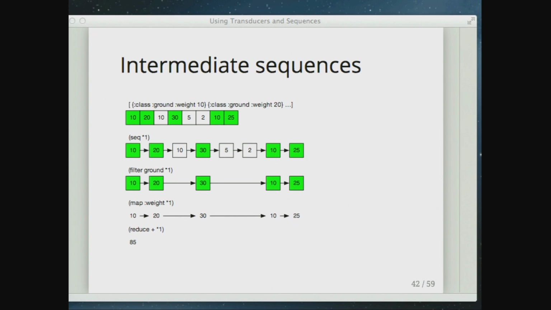We're then going to filter out, I want just the green ones, or just the ground ones. So we create a new sequence. And then we're going to map the weight out, going from an object to just a number. That's, again, a new sequence. And then I'm going to reduce that to a single number. So this is sort of how Clojure is going to process those kinds of things.